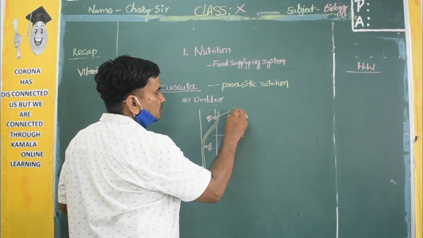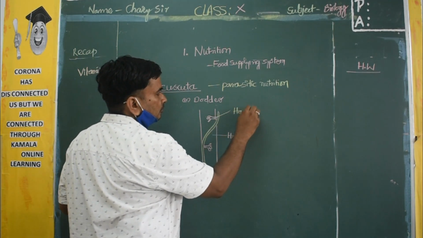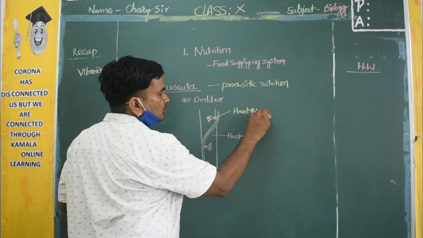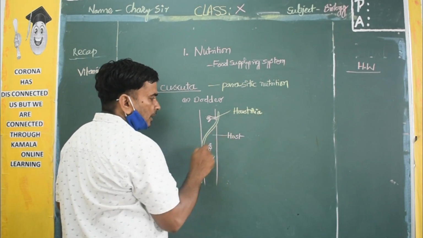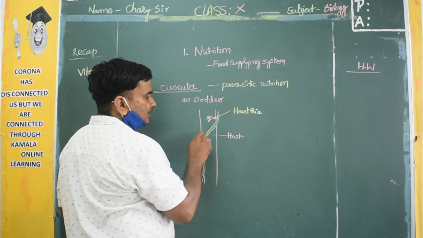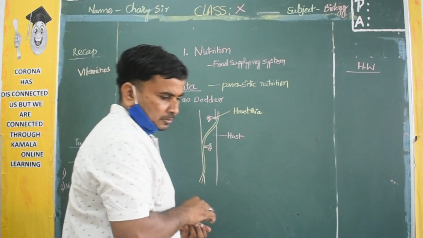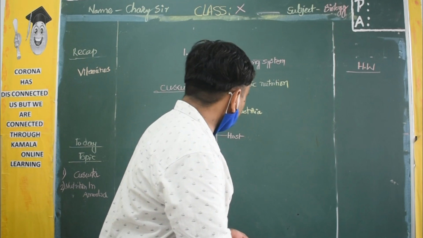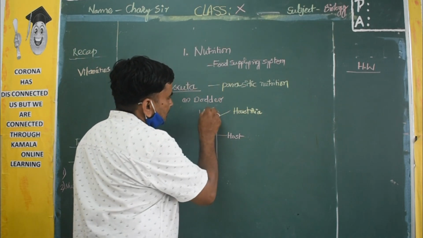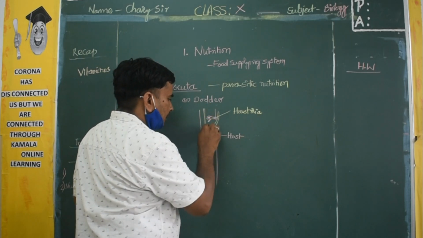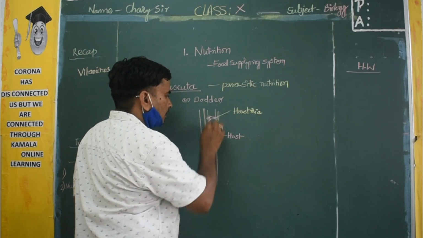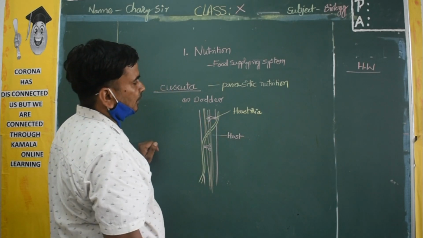These are called Haustoria. Haustoria are finger-like and enter into the stem of the host plant. The stem of the host plant contains xylem and phloem, and the Haustoria enter up to the xylem and phloem.